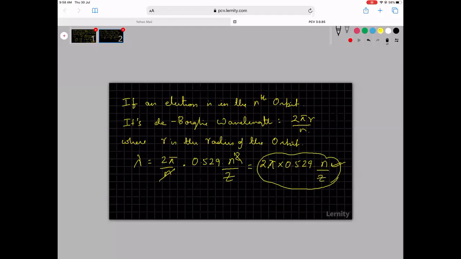Now in the question it is given to me that this is equal to 3.329. So this must be equal to 2 into pi, 3.14, into 0.529 into n by z. z is equal to 2, so this 2 gets cancelled. This will be approximately 1.56 times n. n can only be an integer, so the only integer n can be is 2.